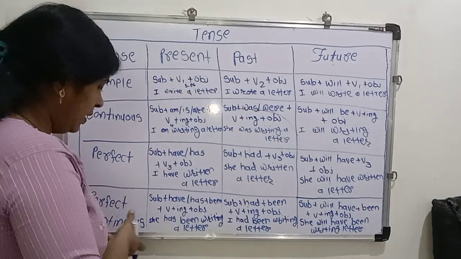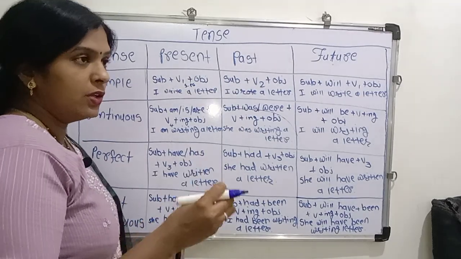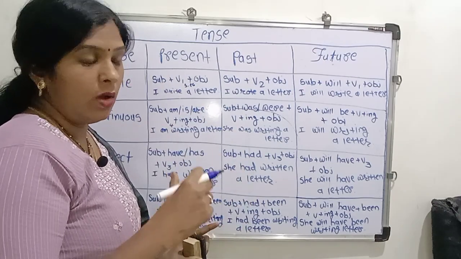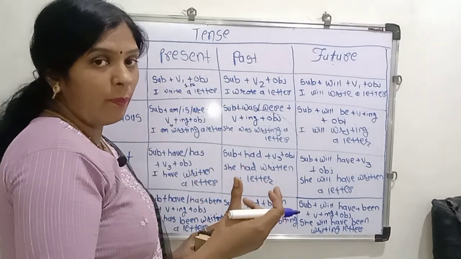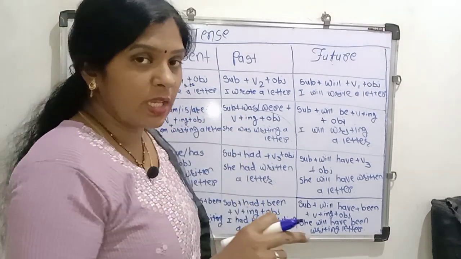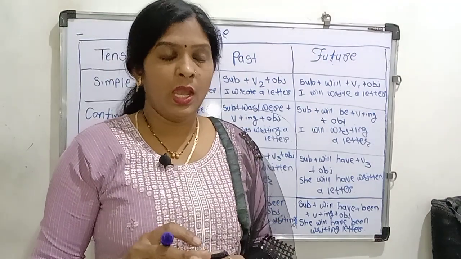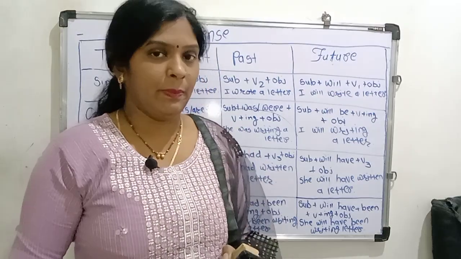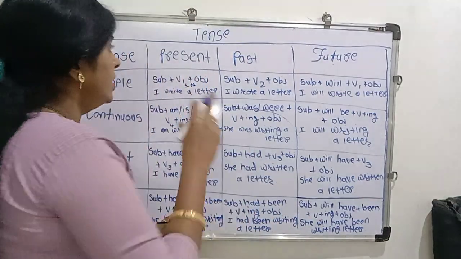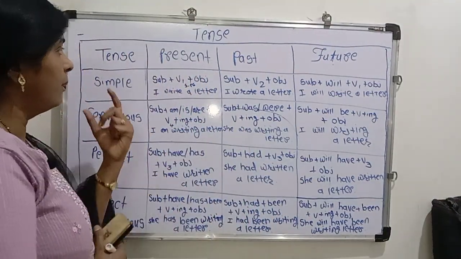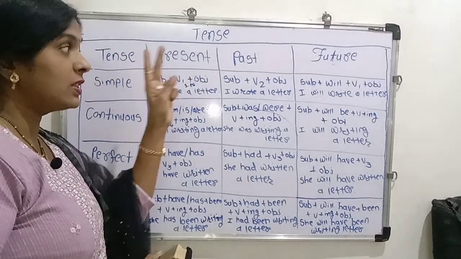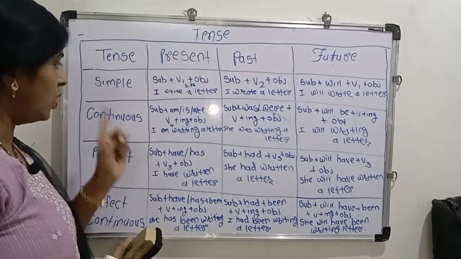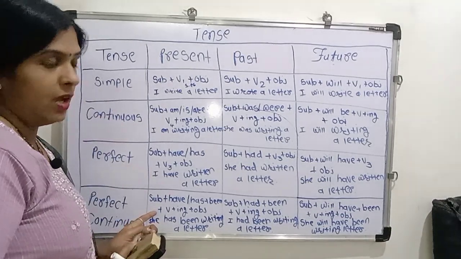In this continuous tense, use a preposition also, since and for also. What time use since and for? Since is using point of time and for is using duration of time. These are more examples. First of all, 3 main types, and they are also divided into 4 types.